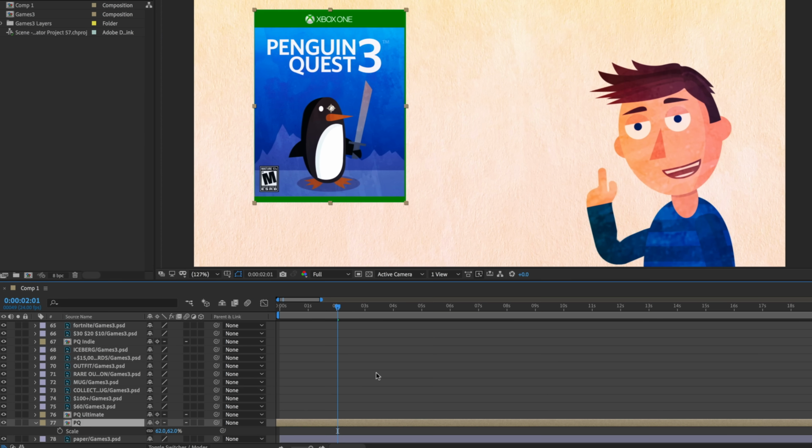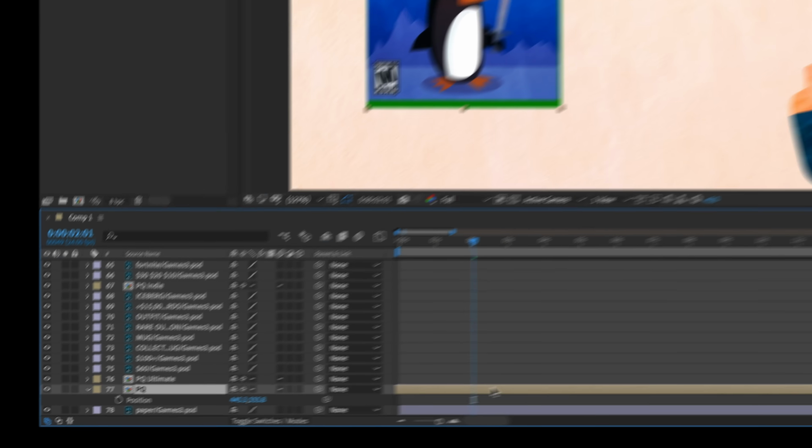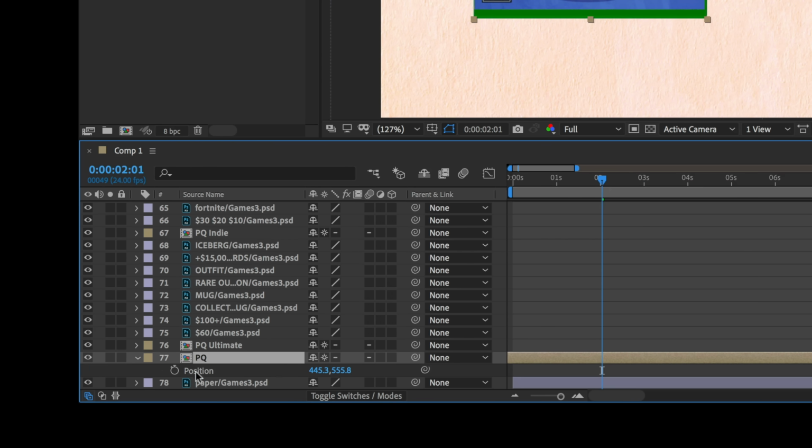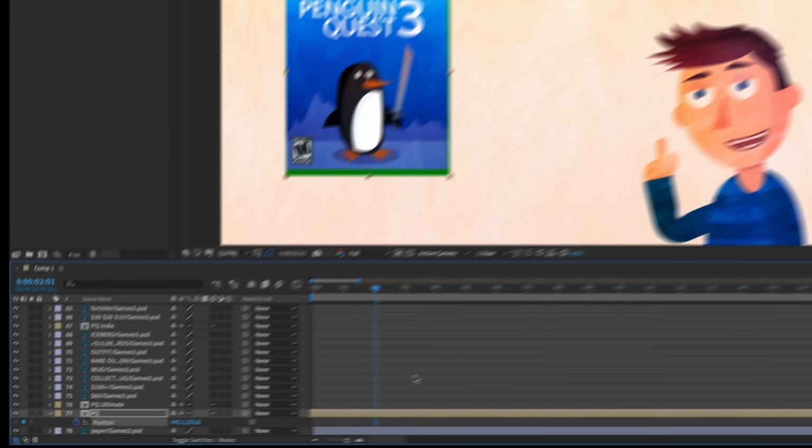Okay, so if I know this is where I want this particular piece to end up, I'm going to press P for position, and I'm going to click the little stopwatch icon that's right here. That is going to create what we call a keyframe. So that's saying at this moment, these values right here, this is the position that I want you to have.